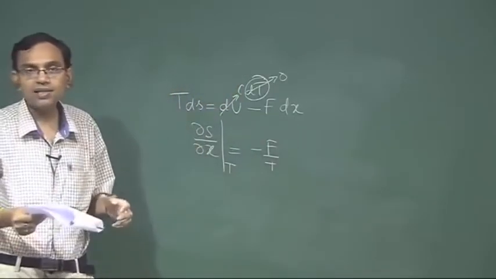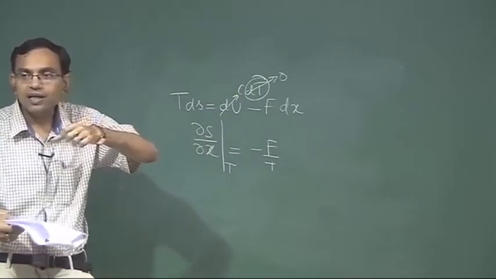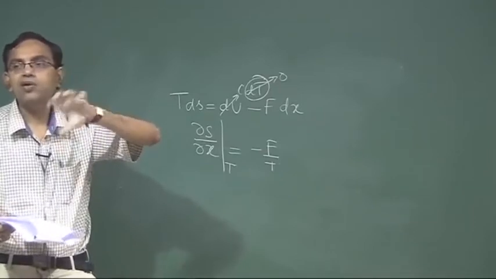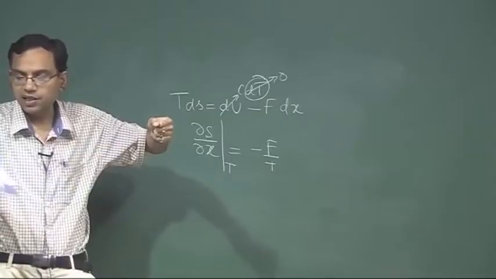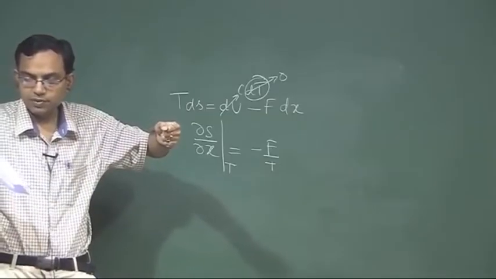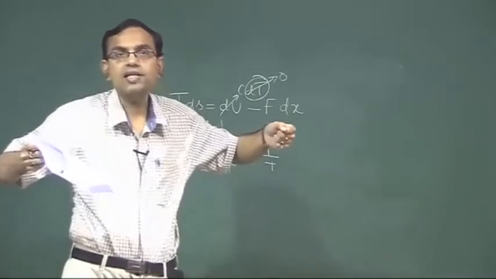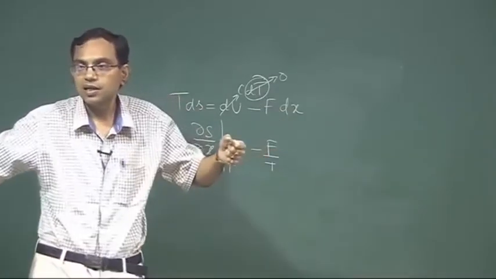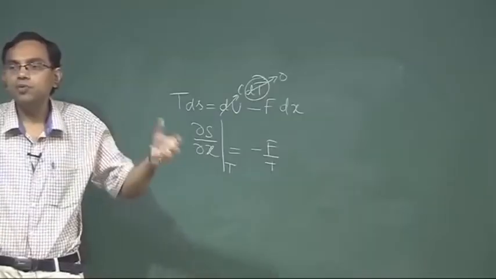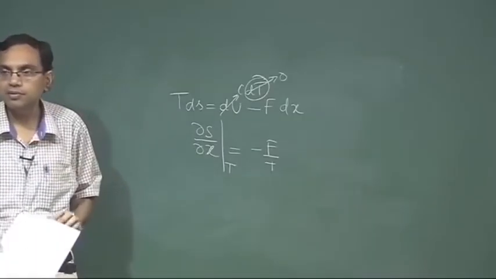Why? Because if the spring is coiled, there are a large number of possible micro states for a given macroscopic state, but if the spring is stretched, then the number of possible micro states for a given macro state decreases. So less number of probable micro states for a given macro state.